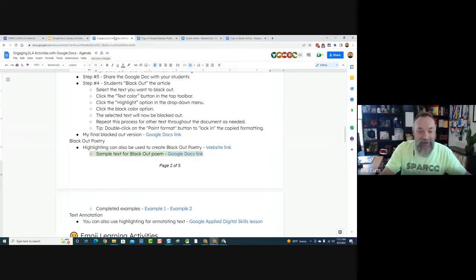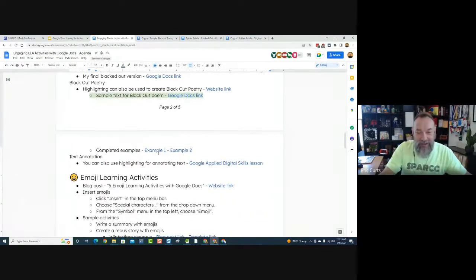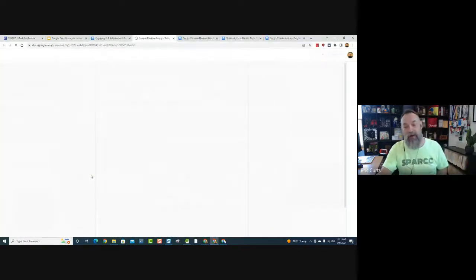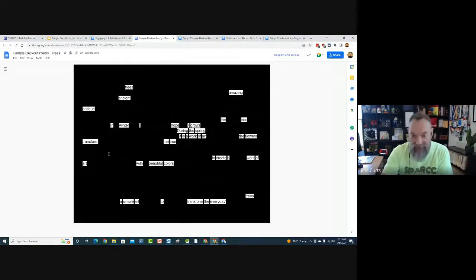Okay, so what could this look like? Here's some completed examples. Top of page 3. Here's an example where I use that exact same text. This is the same text. And I wound up saying trees, trees, amazing, ancient, antique. The tree in winter, I hope it grows. During the spring, it is a work of art. The flowers transform the tree to create a work of art with beautiful colors. Trees, a simple art to transform the everyday. Yeah. Okay. So maybe not the greatest poem ever written, but you get the idea,